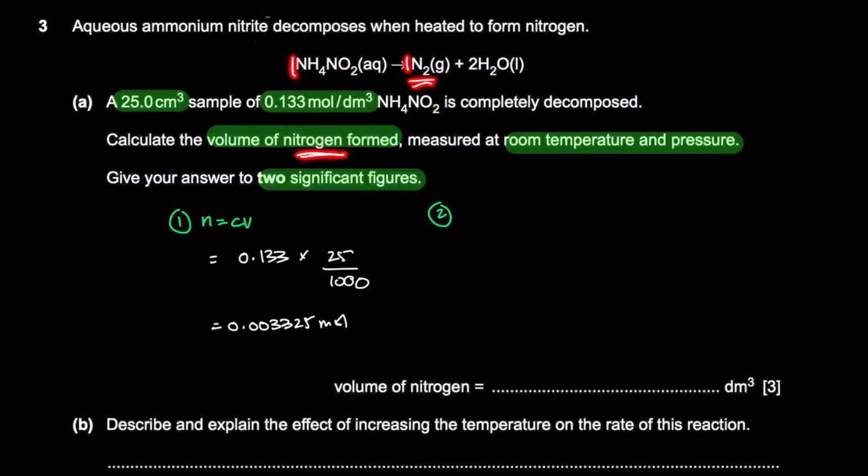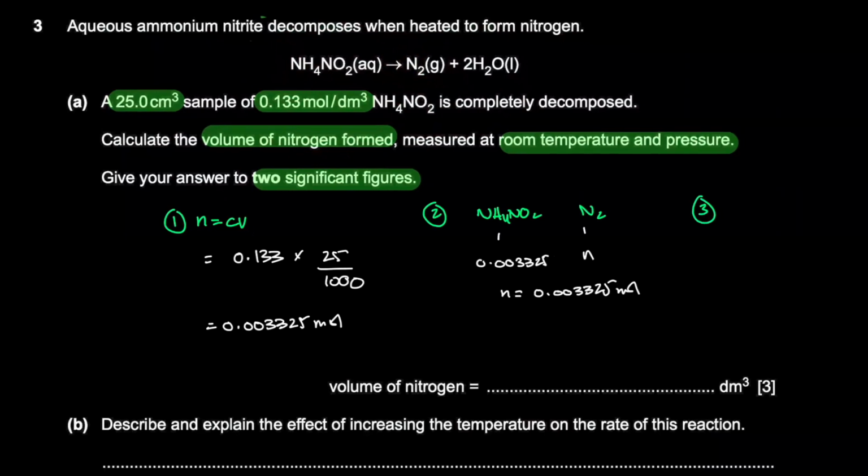Okay. Then second step, find the moles of the unknown quantity, which is nitrogen. That's what we want to find. So it's a 1-to-1 ratio. I'll write that down. We have NH4NO2 to N2, 1-to-1 ratio. So if we have 0.003325 moles of this, how many moles of nitrogen do we have? 0.003325, right? So it's a 1-to-1 ratio.